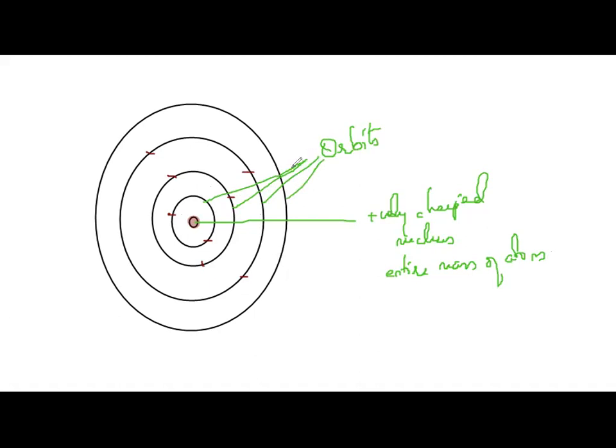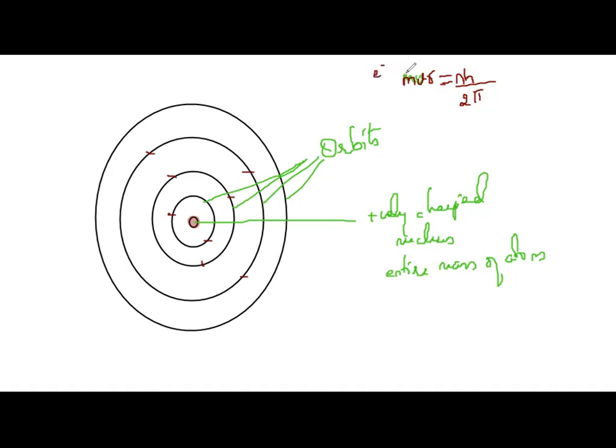The permitted orbits are those in which the angular momentum of an electron is an integral multiple of h upon 2 pi. What is momentum? Mass into velocity. Angular momentum comes when we speak about circular motion, and these are all circular orbits. So angular momentum is equal to integral multiples, nh upon 2 pi. Here h is Planck's constant, n is a whole number, m is the mass of the electron, v is the velocity of the electron, and r is the radius of the orbit in which the electron is present.